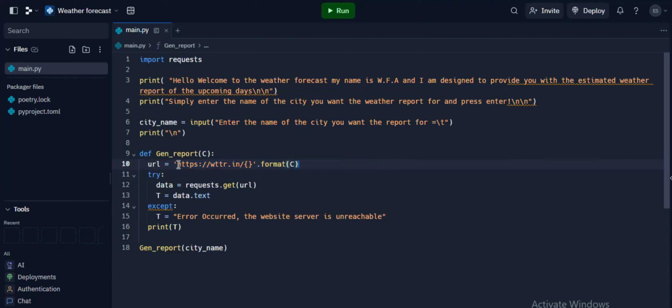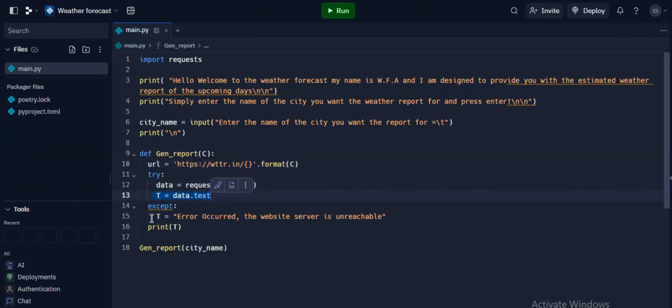I wrote half the URL of this website and then left some space in between the brackets. Now, when you write the name of the city, it will go inside these brackets, and the URL will be searched up in the search bar or the server browser, because of which it will find the particular weather forecast of that city. So it uses things like get, which gets the URL, and then I change the variable multiple times.